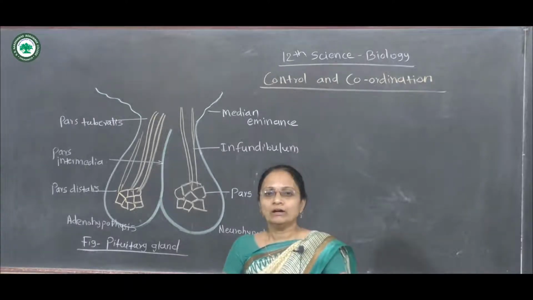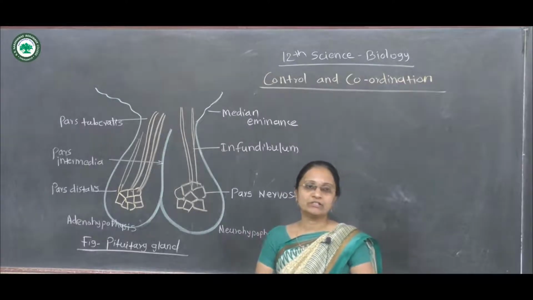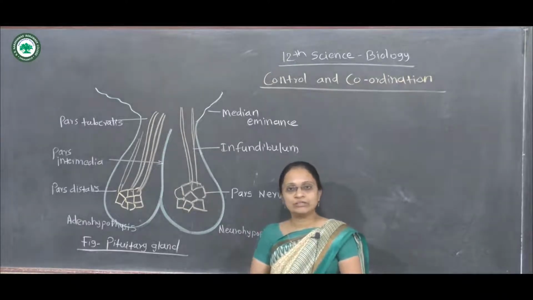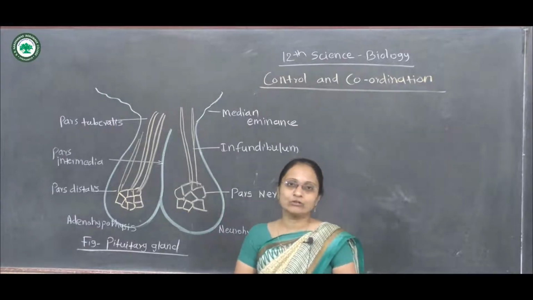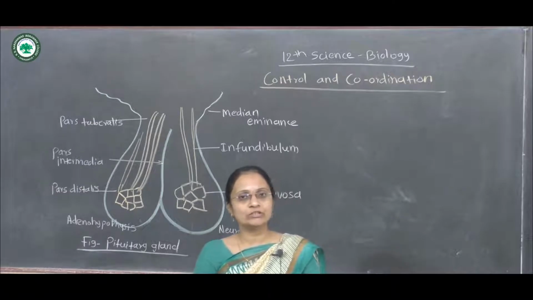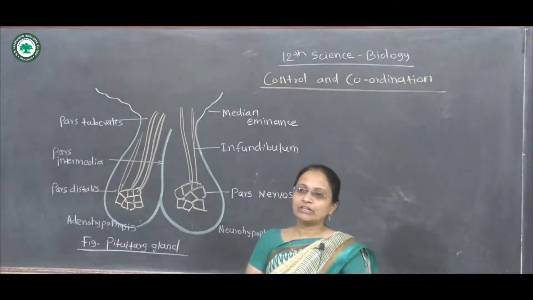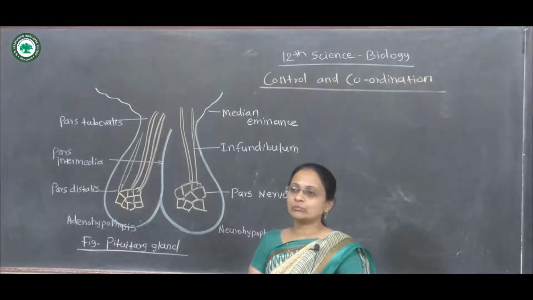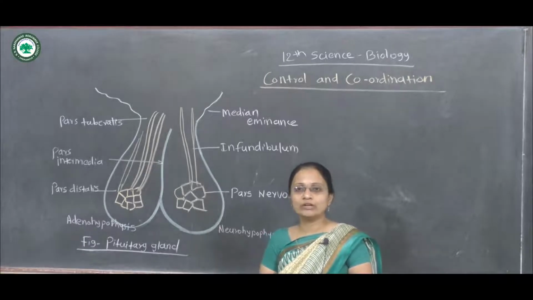Now come towards the master endocrine gland present in the body, that is the pituitary gland. As we have seen the internal structure of the brain, the hypothalamus is nothing but the projection of this pituitary gland, and this hypothalamus shows the continuation of this pituitary, and this pituitary controls all the body activities.